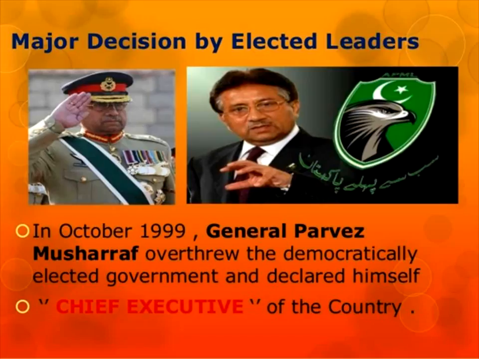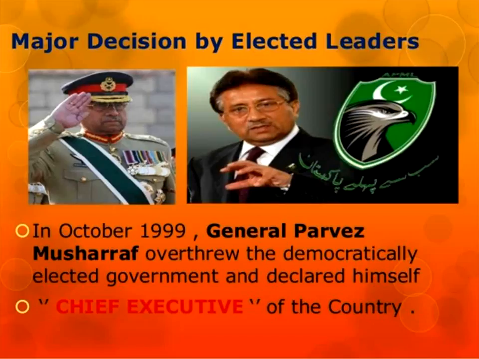This gives the first feature: in a democracy, the final decision-making power must rest with those elected by the people. That is the difference from a non-democratic government, and this is an example of one. Pakistan already had democratic status, and the way India is going, the same policy they had gone for. Then in October 1999, General Parvez Musharraf overthrew the democratically elected government and declared himself chief executive of the country.